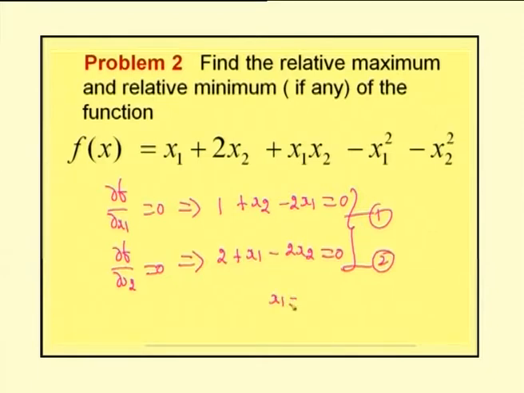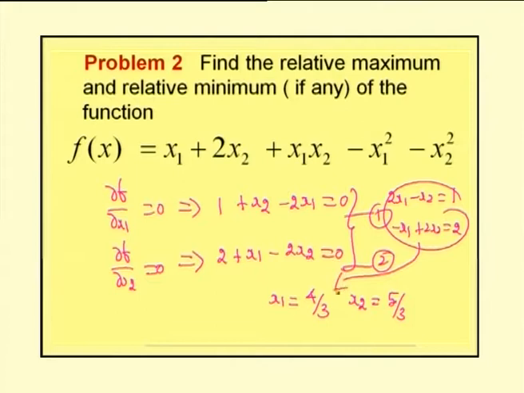We get x1 as 4 by 3 and x2 as 5 by 3. Solving these equations is quite simple. We rewrite them as 2x1 minus x2 equal to 1 and minus x1 plus 2x2 equal to 2. By solving these two equations, we get x1 equal to 4 by 3 and x2 equal to 5 by 3.